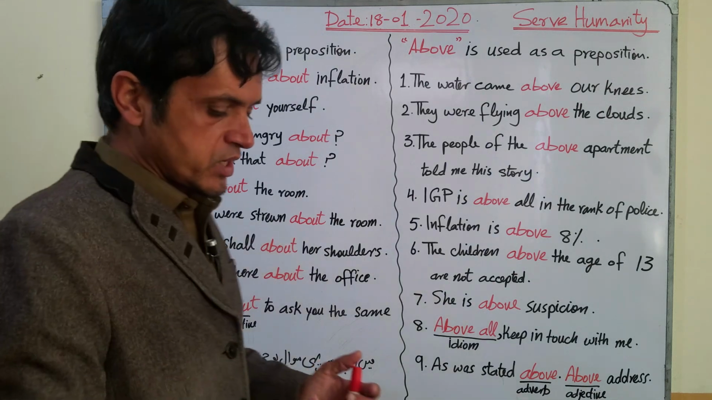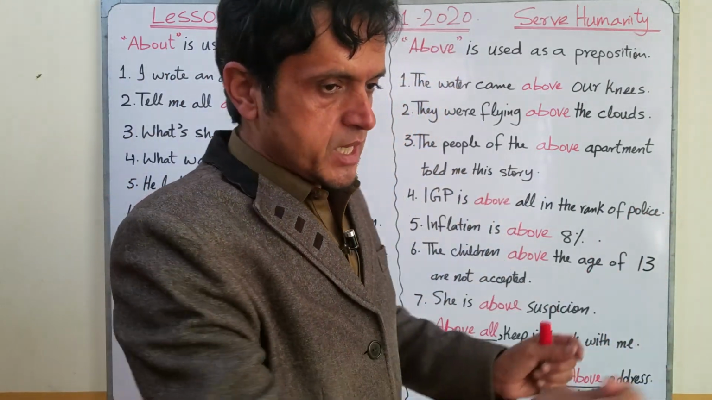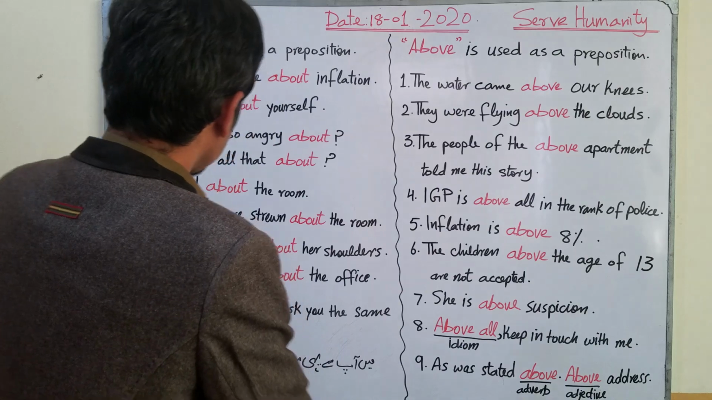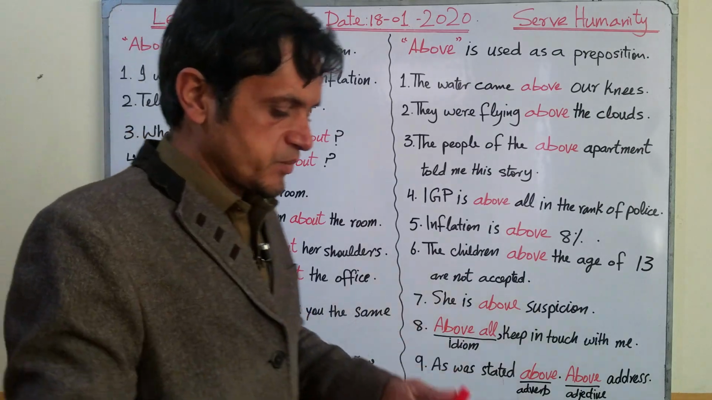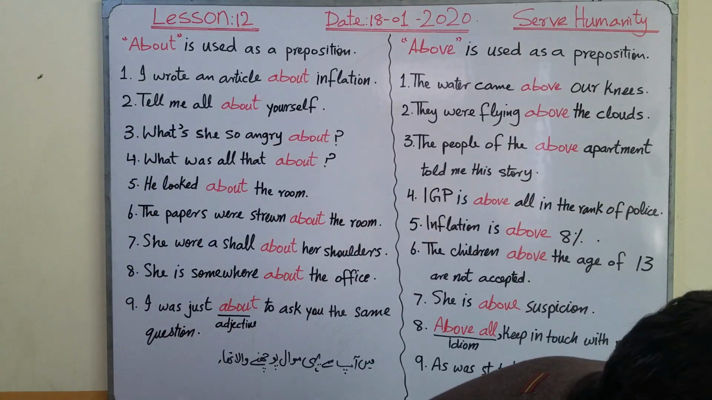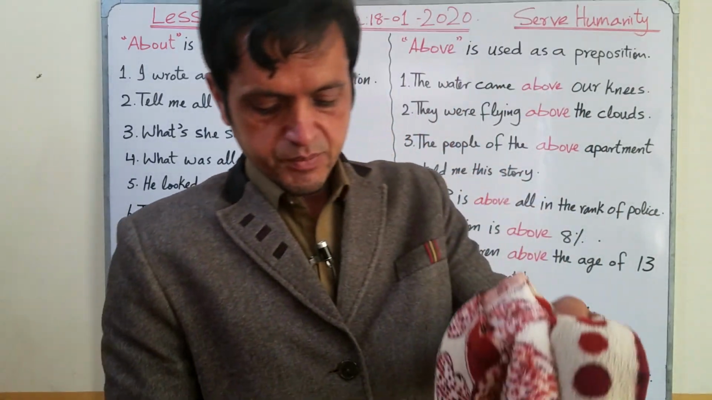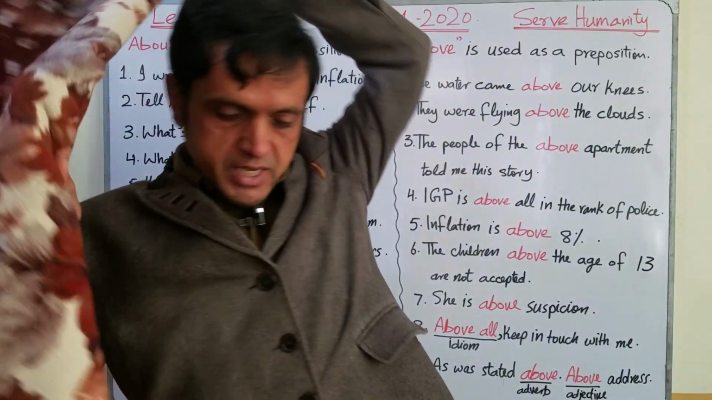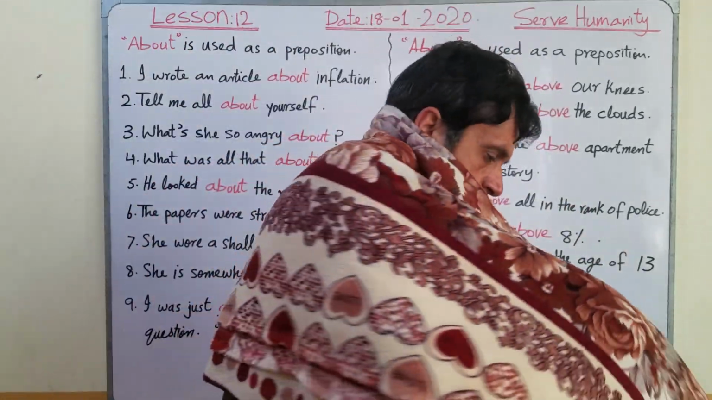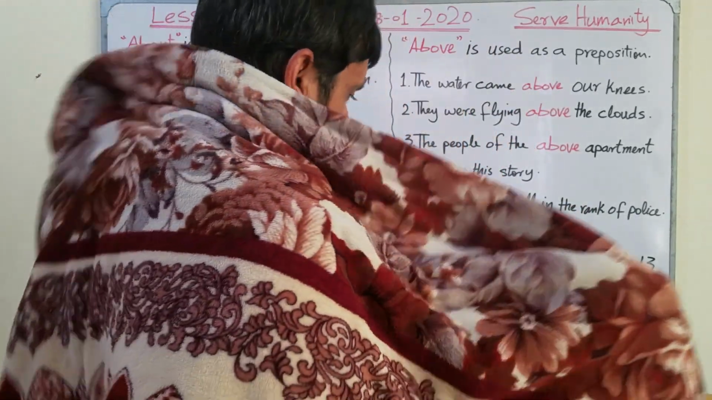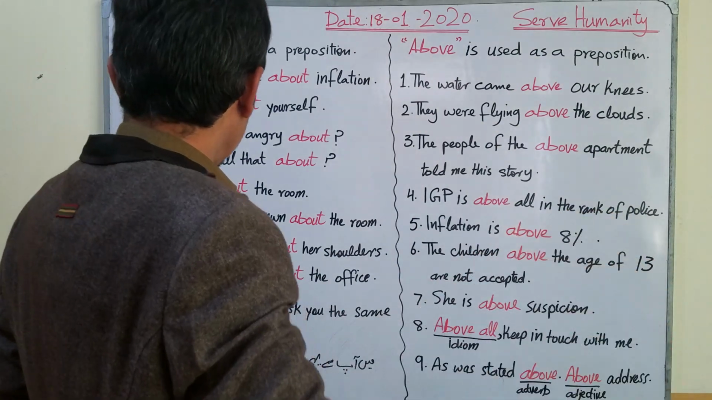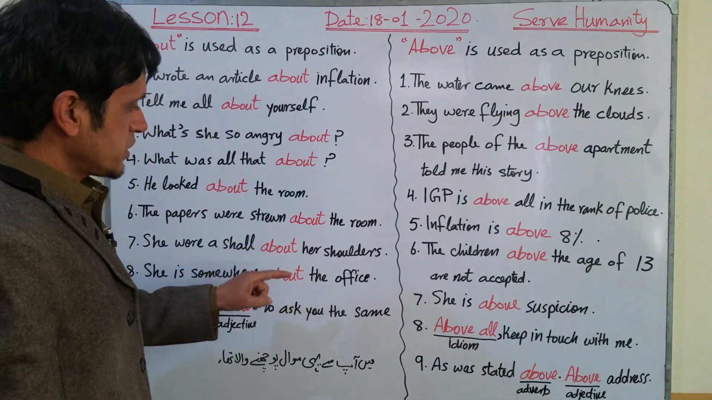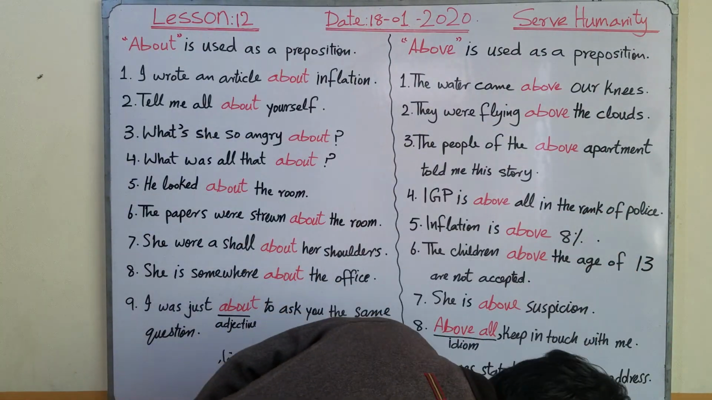Number 7, she wore a shawl about her shoulders. For example, wear, wore, worn. Let me show you a little bit practically. For example, if this is my shawl and I wore it about my shoulder, in this way you can say that she wore a shawl about her shoulders.